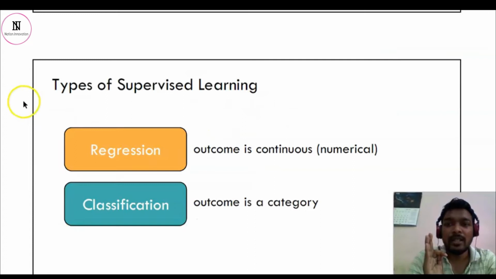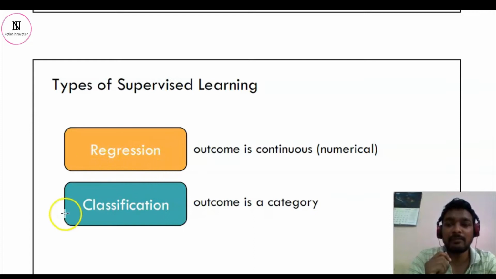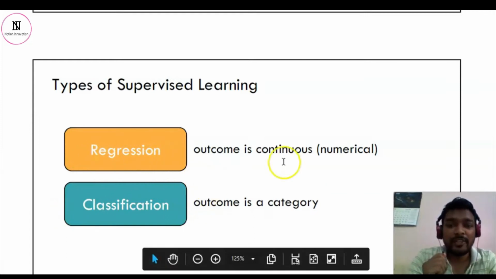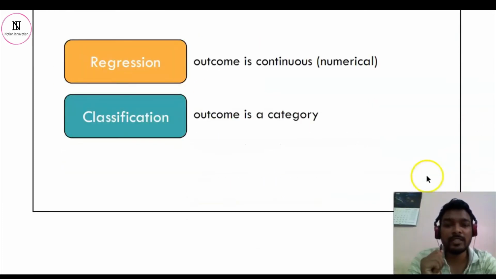Now let's move to types of supervised learning. In supervised learning we have regression and classification. Regression outcome is continuous numerical, meaning when the data points are values and we want to find the relationship between them. Regression is just the best suitable line which fits all the data points. And classification is a yes or no kind of situation, true and false, a categorical distribution.